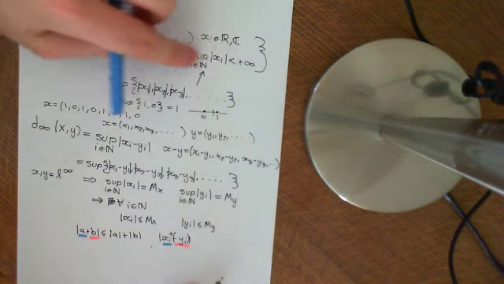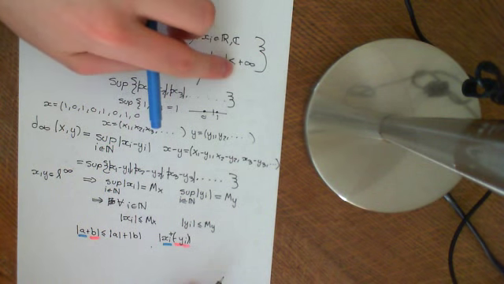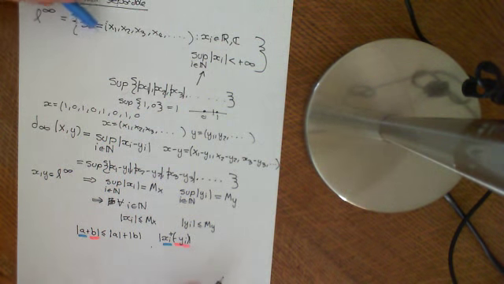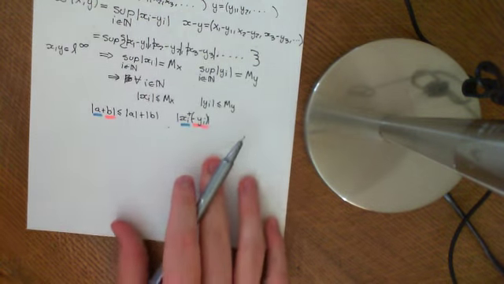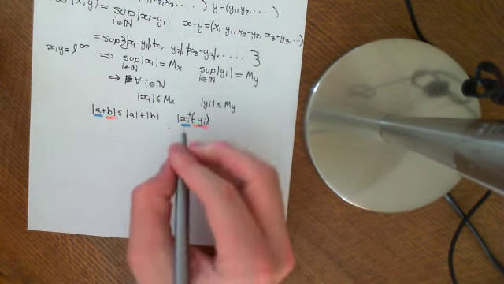So this supremum will still be finite, even if you take negative signs in front of all of these. So if x is an element of L-infinity, then negative x is also an element of L-infinity. So this is perfectly valid.